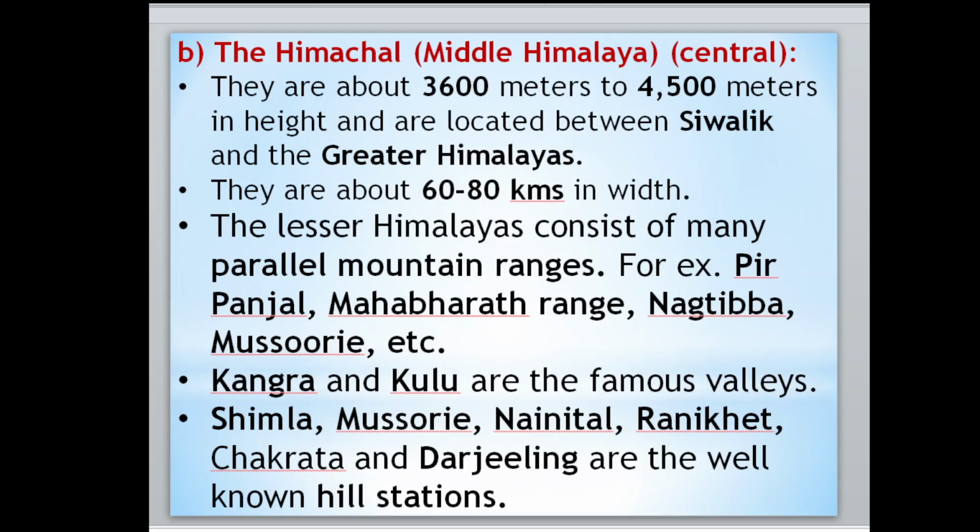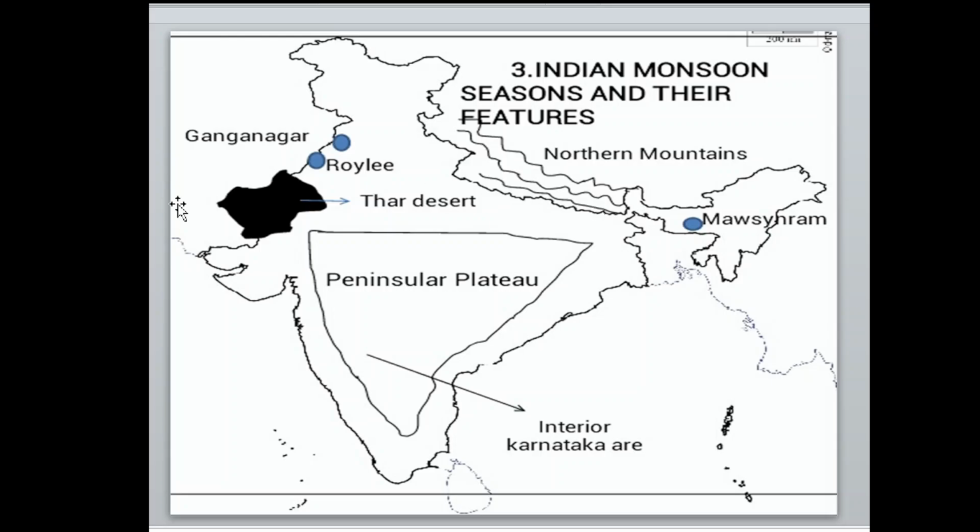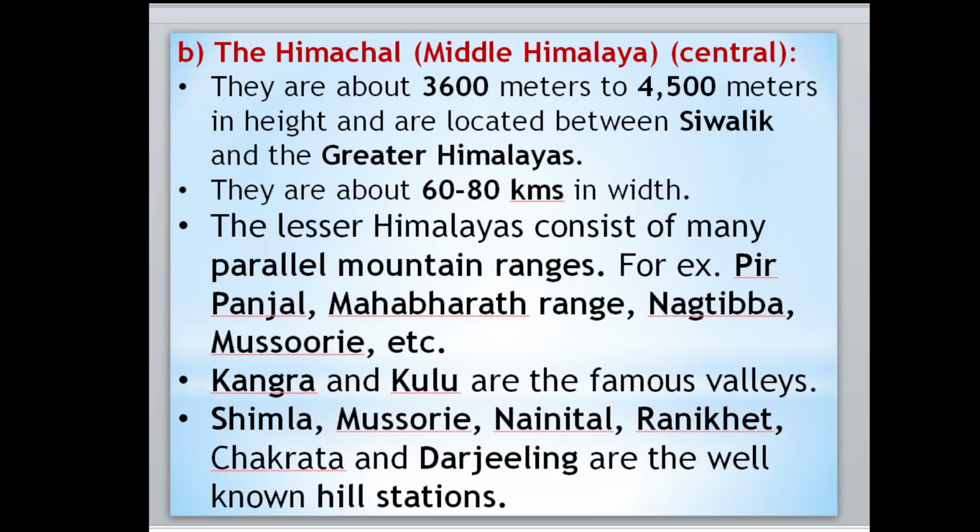Here they are about 60 to 80 kilometers in width. The lesser Himalayas consist of many parallel mountain ranges. Parallel mountains are the mountains that run alongside each other. Those are called parallel mountain ranges. For example, here you have mountains like Pir Panjal, Mahabharat range, Nag Tibba, Mussoorie, etc. We have the mountain ranges.